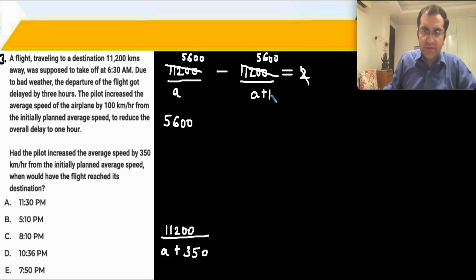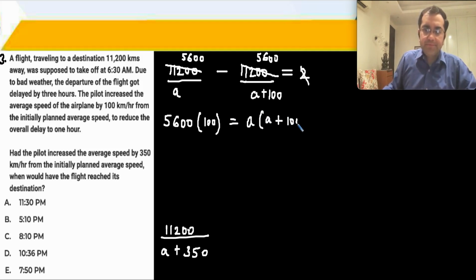That's the only change, right? So 5,600 common. A plus 100 minus A is basically 100. Cross multiply is equal to A into A plus 100.